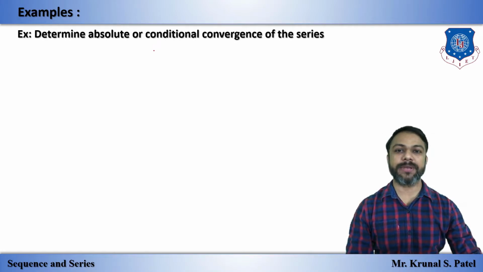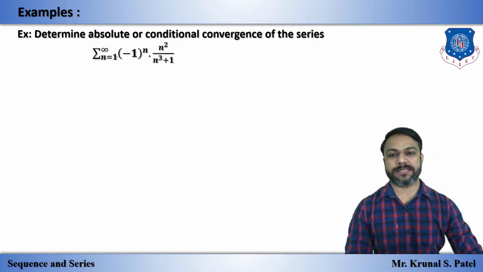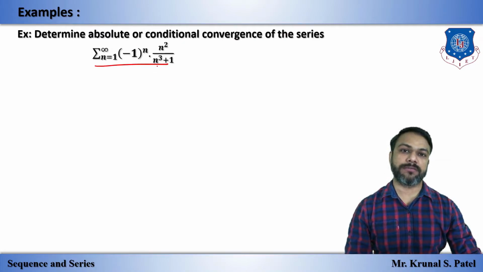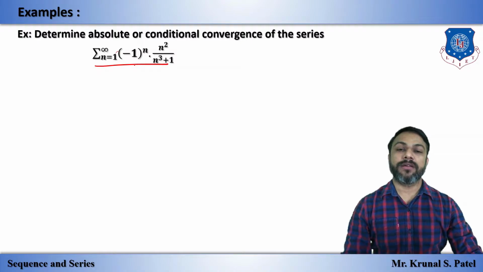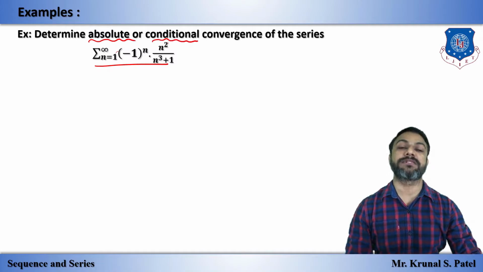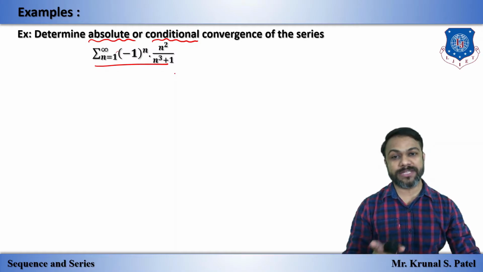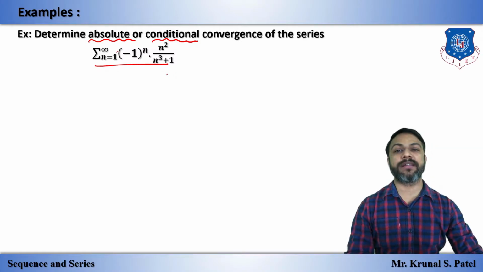So to understand absolute and conditional convergence, let's have a look at an example. We have 2-3 examples. First example: determine absolute and conditional convergence of this series. Now you will say, sir, this is an alternating series, so why can't we apply the alternating series test? We cannot apply it directly because here they ask about absolute or conditional convergence, so we have to go through this path.